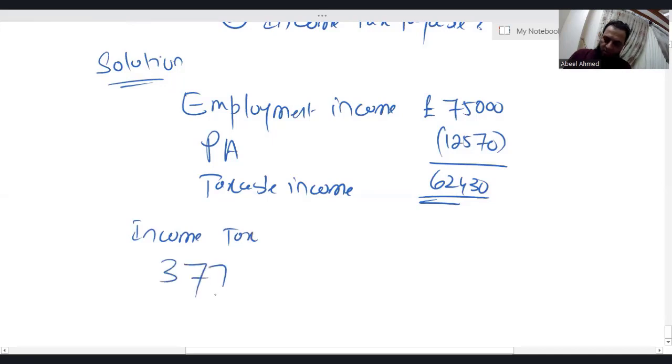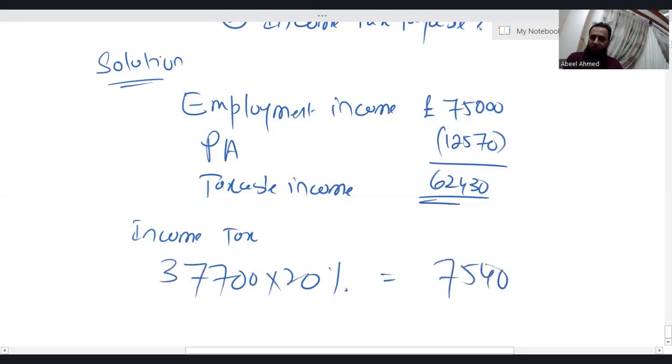Obviously, the basic rate band is 37,700 and the applicable tax rate is 20%, which gives 7,540. Now listen. Your taxable income, entirely from non-savings income, as there's no other income in this question, is 62,430. There's no nil rate band for non-savings income. Out of the total taxable income of 62,430, 37,700 is taxed in the basic rate band, so you have utilized the basic rate band.